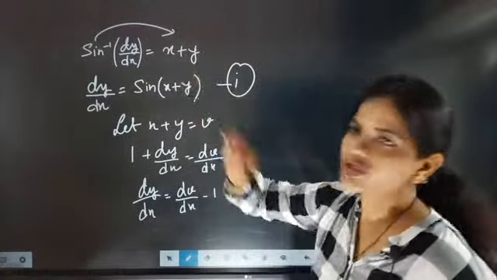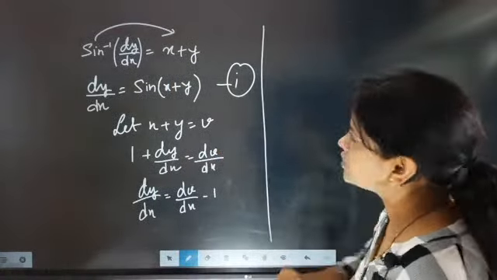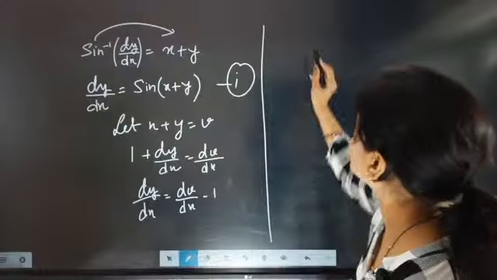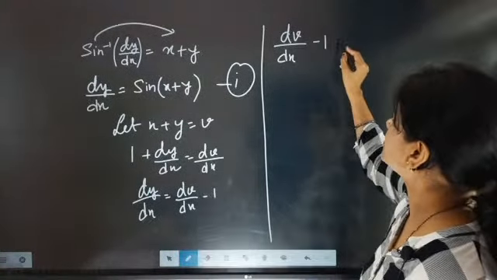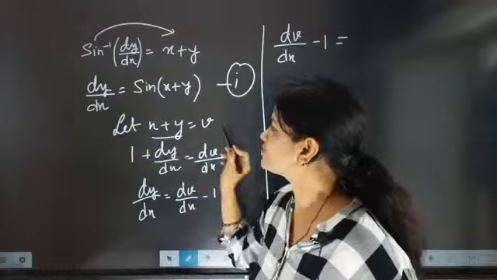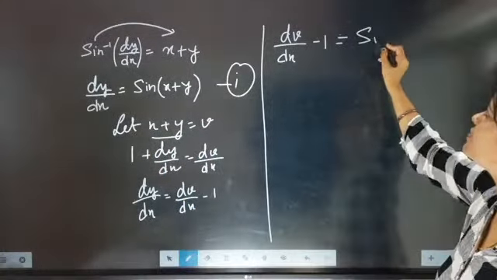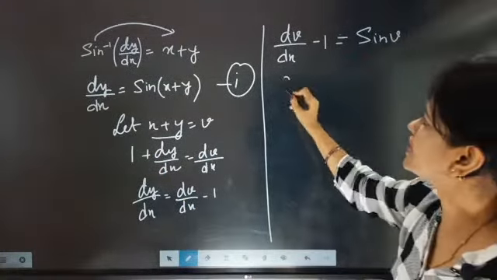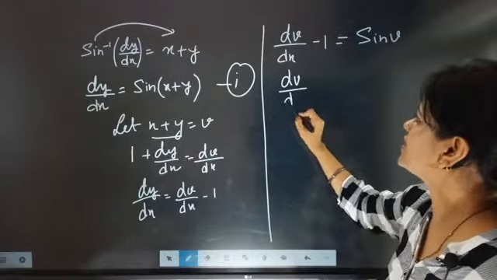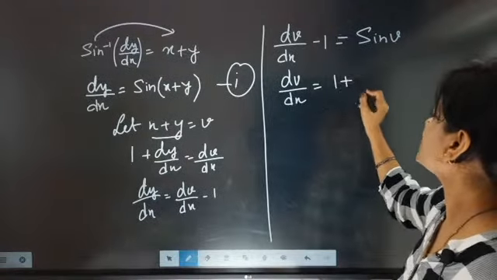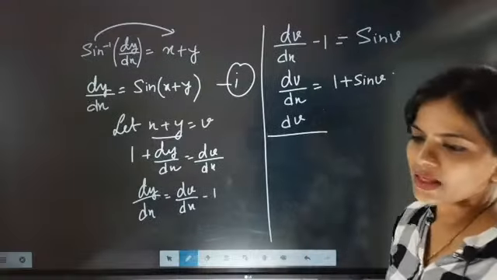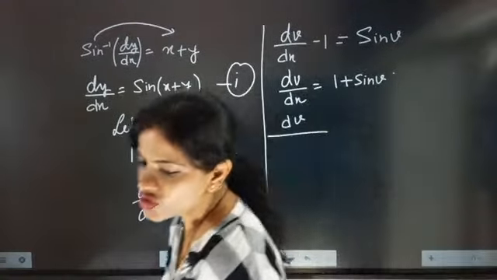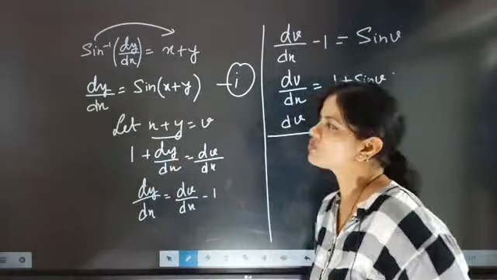Now we are going to substitute this in equation 1. So substituting everything, dy by dx is nothing but dv by dx minus 1, and this side, since x plus y equal to v, it will become sine v. Now shift this one that side. So dv by dx equal to 1 plus sine v. Come on, quickly tell me first you have understood this point or not. So I am not going to expand.